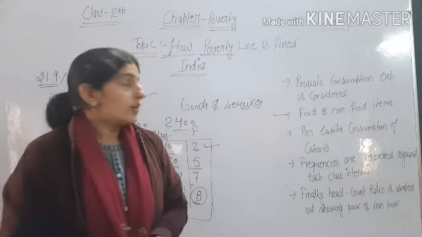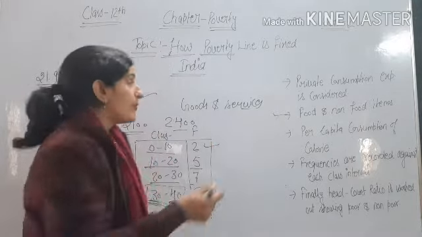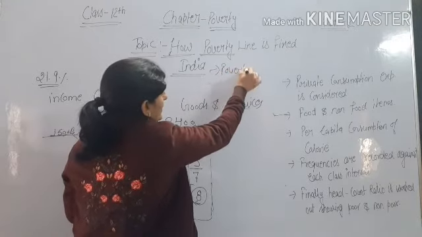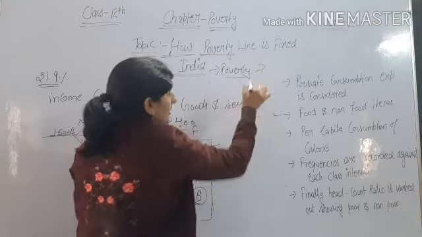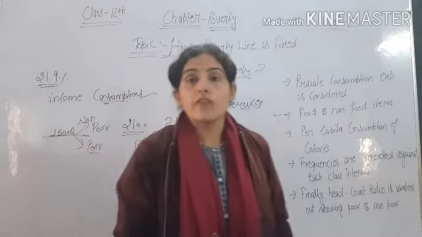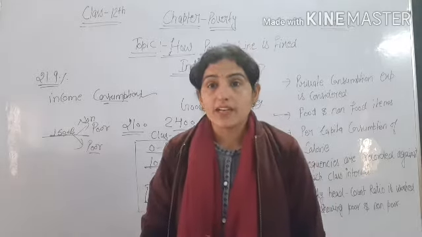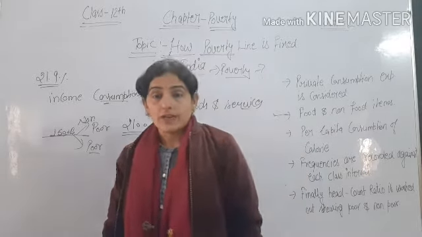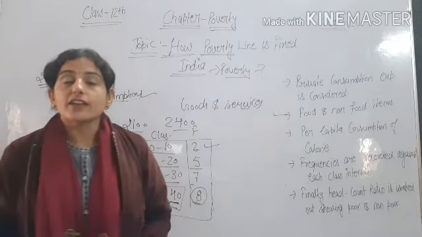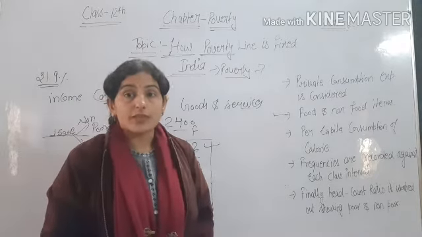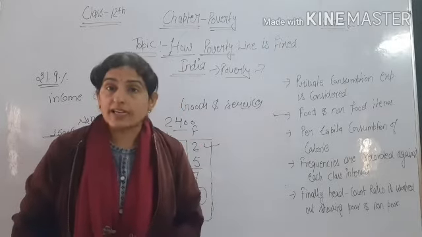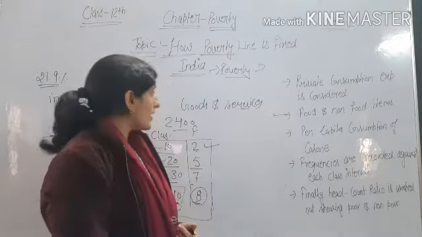Okay, so as we have discussed about poverty, what is poverty? And who are poor? The person who is not able to fulfill his basic requirements is called poor. And what are the basic requirements? Food, shelter and clothes. So the person who is not able to fulfill these, food, shelter and clothes, is called poor.